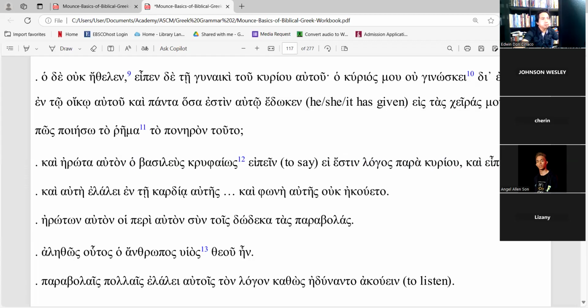So likely this is not a New Testament text. This is most likely from the Septuagint perhaps. Anyway, we're done here.